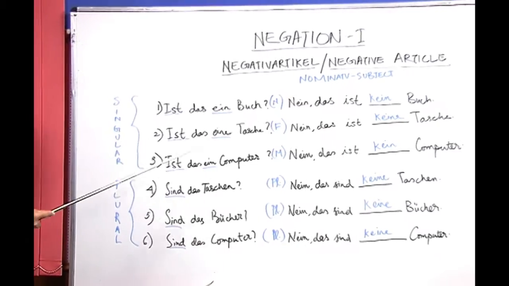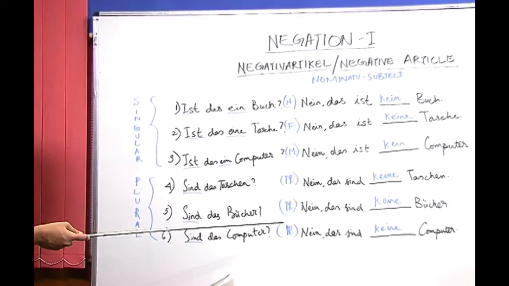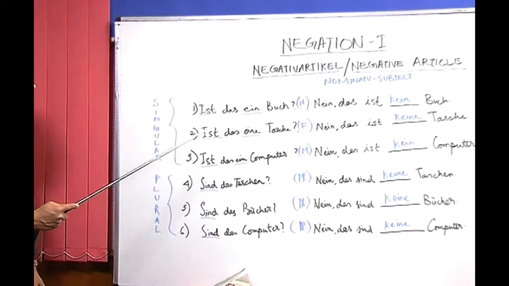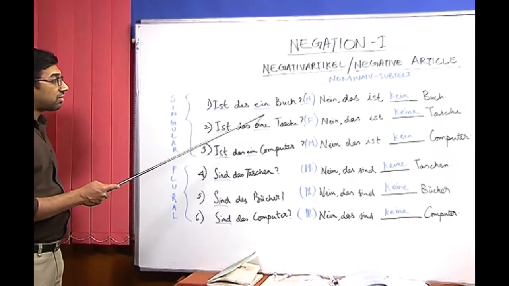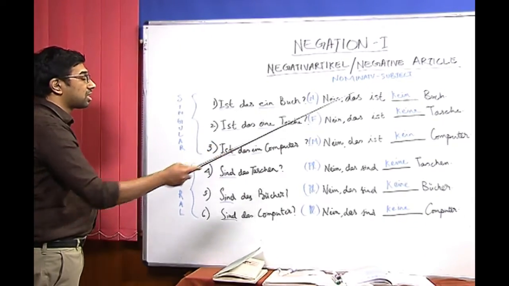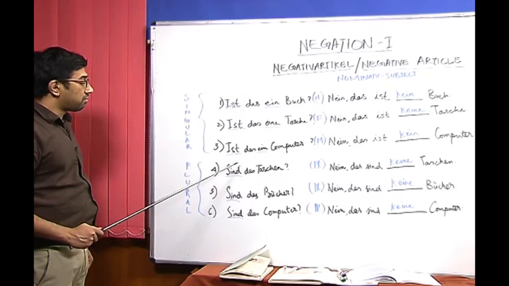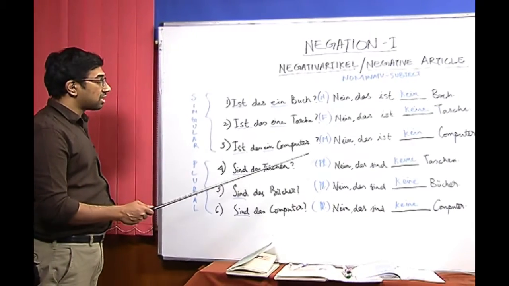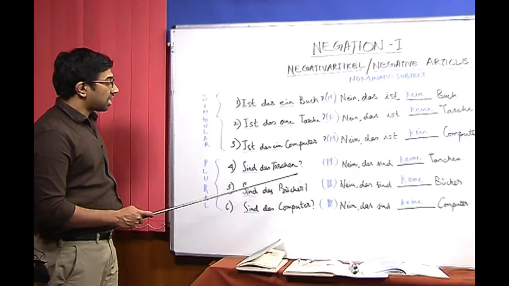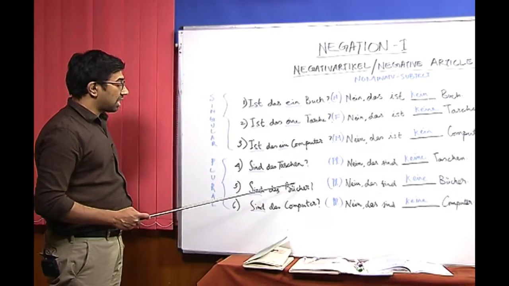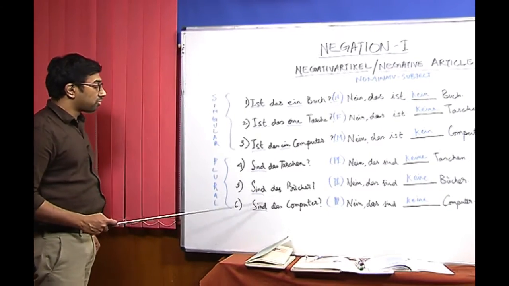So, when we look at these sentences, we learn how we can make negation by combining the indefinite article with ka, and also, while making a negative article, we should make sure that we are using the correct plural form as well as the correct verb form.